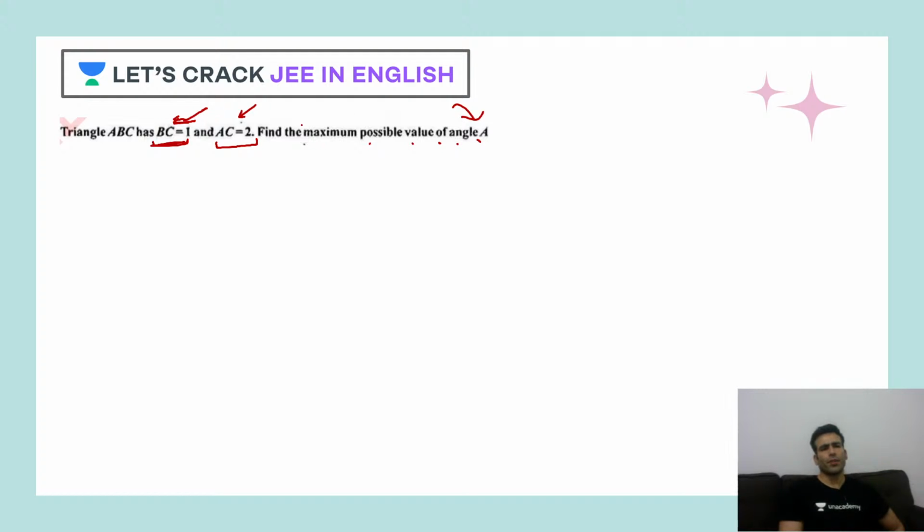So what we can do? In triangle ABC, BC is small a, AC is small b. So the a, b relation is given to you. That's it. And you are not being given angle B also. Okay. So let's do one thing. Why not use the cos rule here?